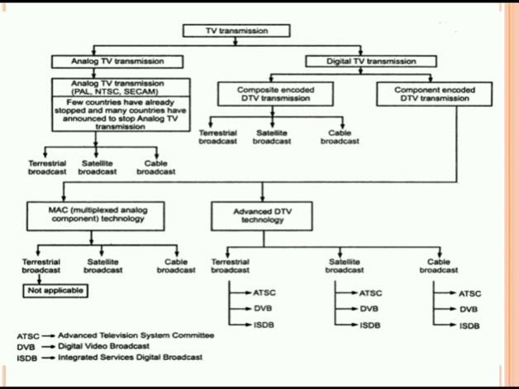In the component encoded DTV transmission, we have seen the first type is MAC, that is multiplexed analog component technology. Now we will see what is the need of this particular MAC technology. The EDTV, that is extended definition television, is mainly intended for new delivery media such as direct broadcast satellites. A typical example is the multiplexed analog component, that is the MAC system, that is used for DBS broadcasters.